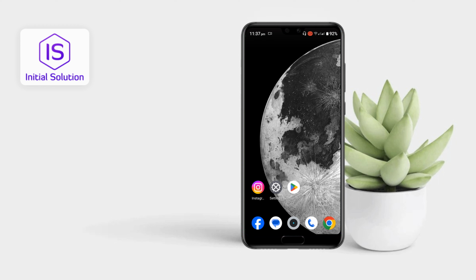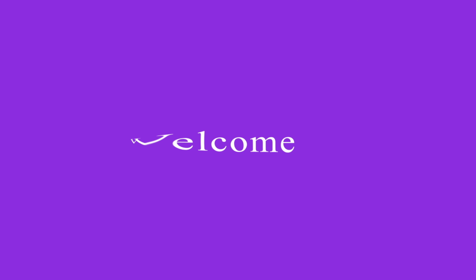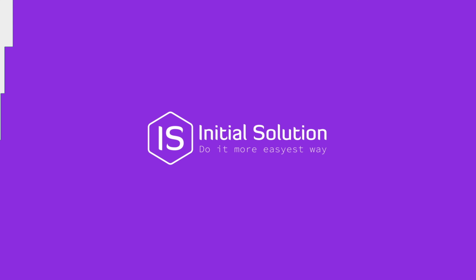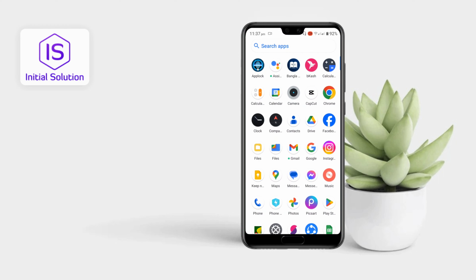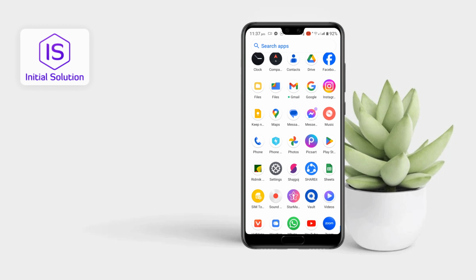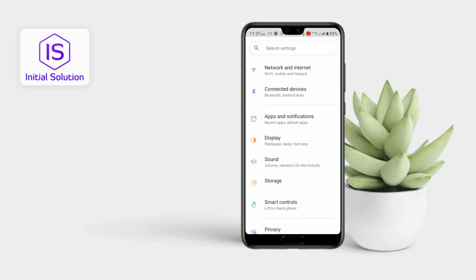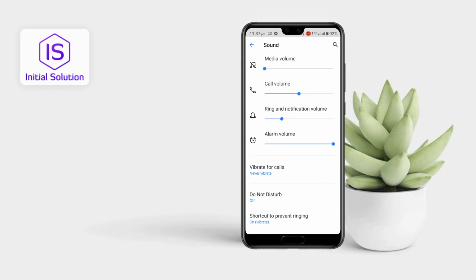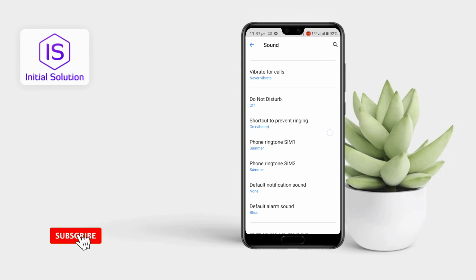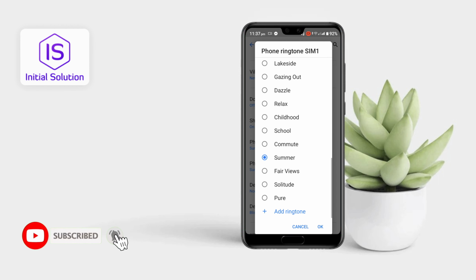Today in this video I'm going to show you how to change ringtone on Android. So for this, first of all, go to your settings, then go to Sound. Here you can see Phone ringtone SIM 1, because I have two SIMs on my mobile.